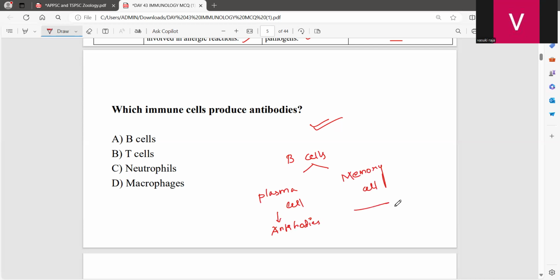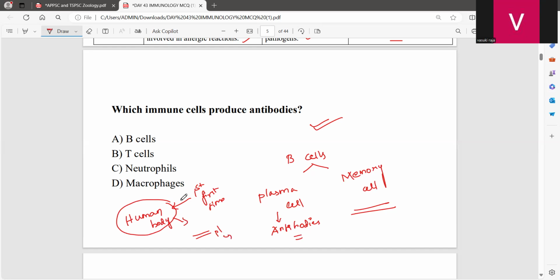And what is the function of the memory cell? Whenever a human body is exposed to some type of microorganism for the first time, whenever it is fighting against some antigens, it has to do all the functions and finally reach the B cell, more specifically the plasma cell, which produces the antibodies.